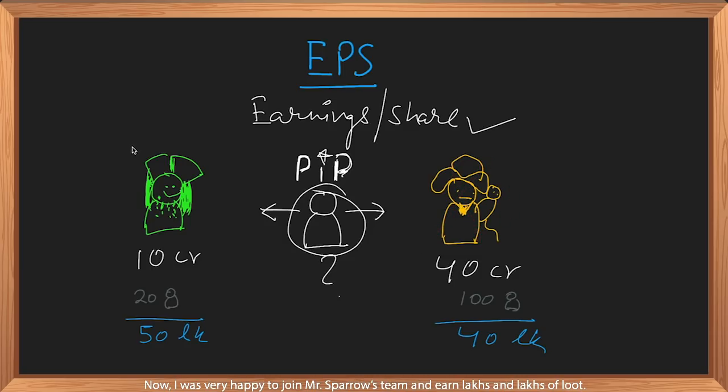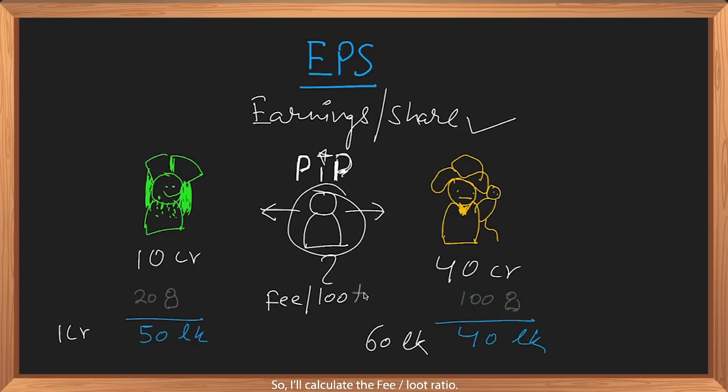Now I was very happy to join Mr. Sparrow's team and earn lakhs and lakhs of loot. Told my parents also. My mom was so happy that she hung Jack Sparrow's portrait in the puja room. But now, these people are asking me for a joining fee. Jack is asking for 1 crore and Barbossa wants 60 lakhs. What the hell? Now, I have to again evaluate which is a better deal. So I'll calculate the fee by loot ratio.